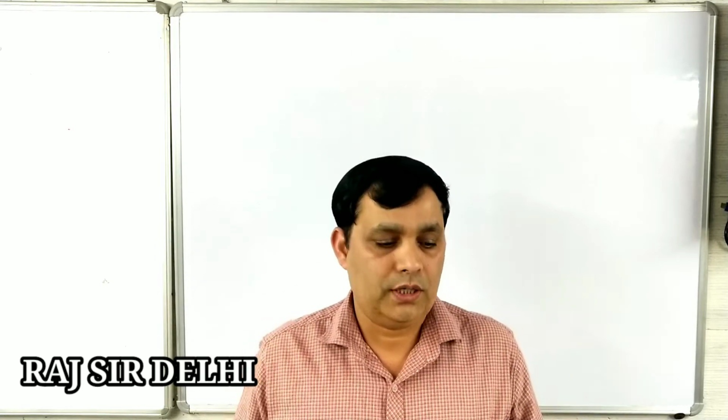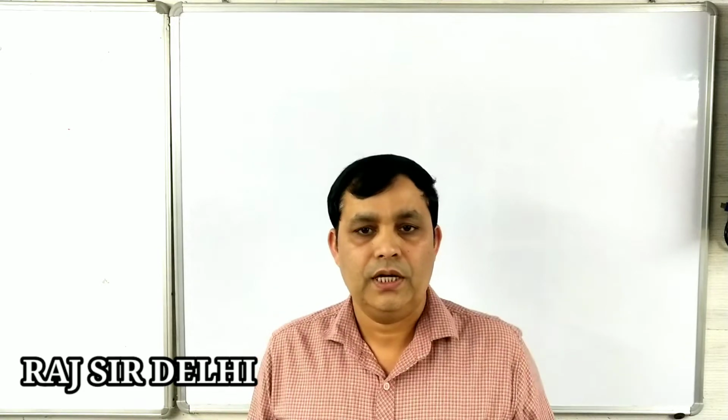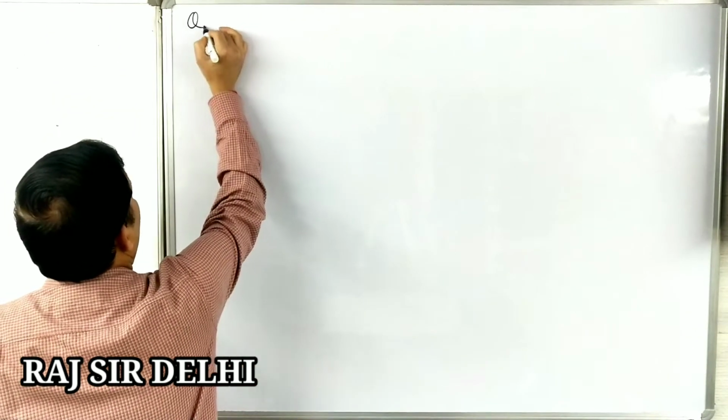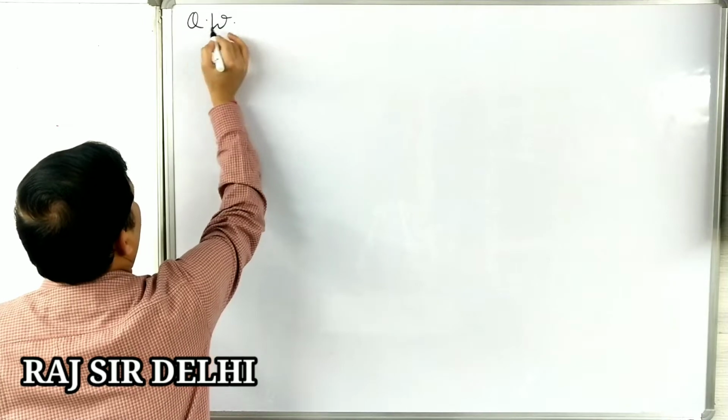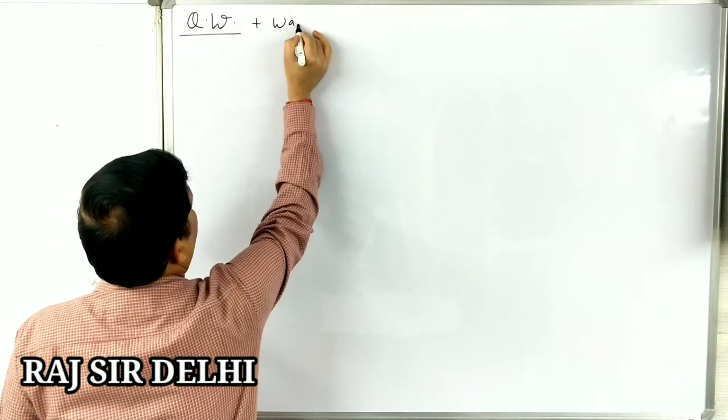Dear students, last time I taught you past continuous tense, interrogative and negative. Today I will teach you a very important chapter, that is the question words of past continuous tense. So let's look at the whiteboard. What is the formula? The formula is QW, means question word, plus was and were.